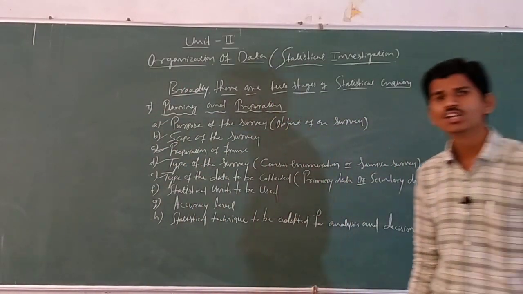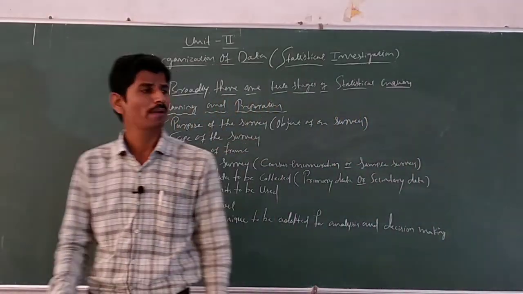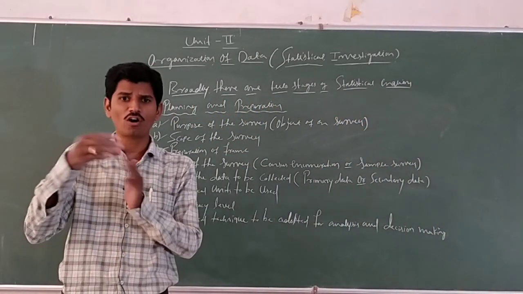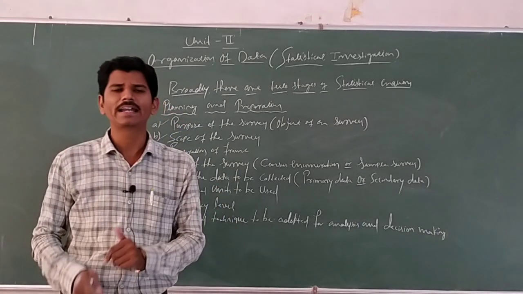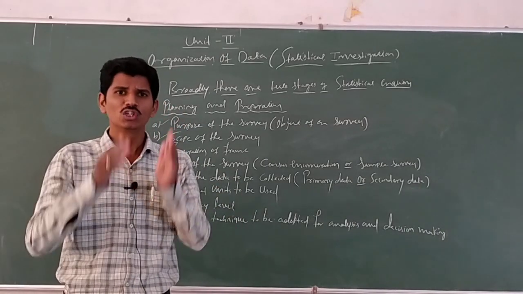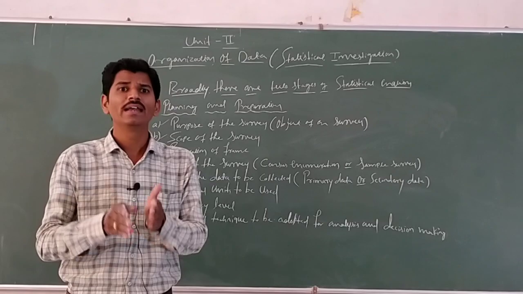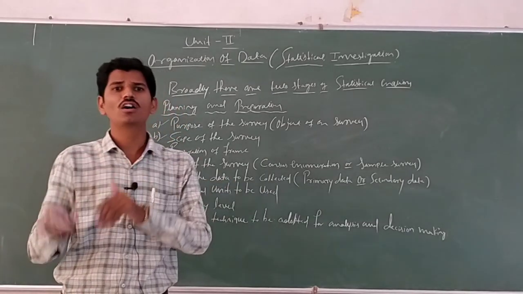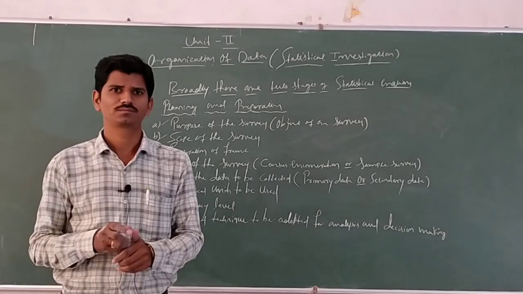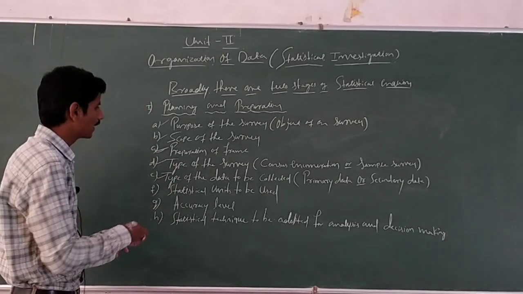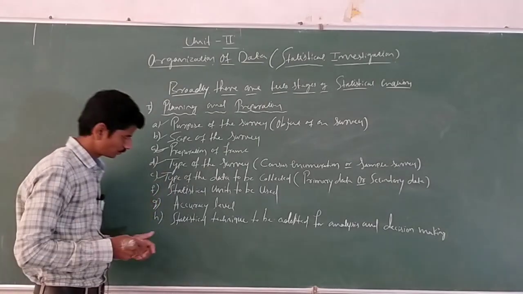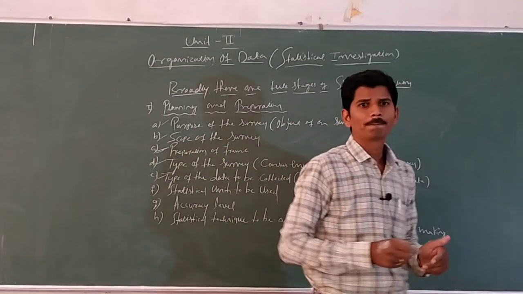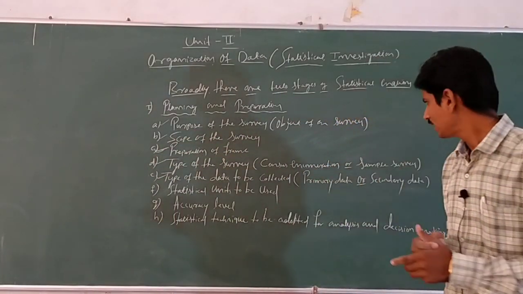The investigator should decide whether he should base his survey on primary or secondary data.